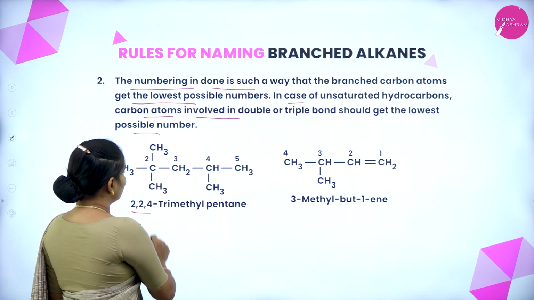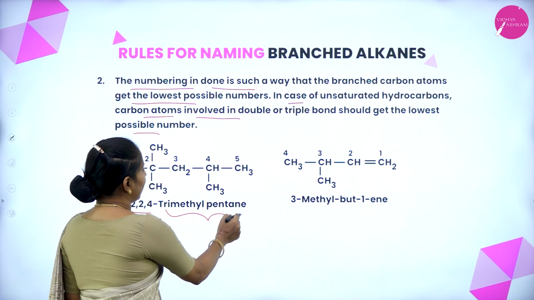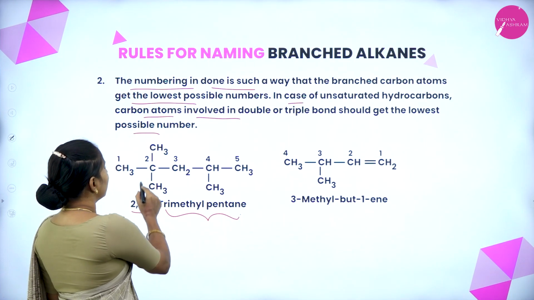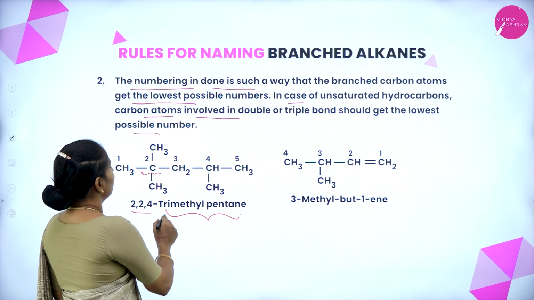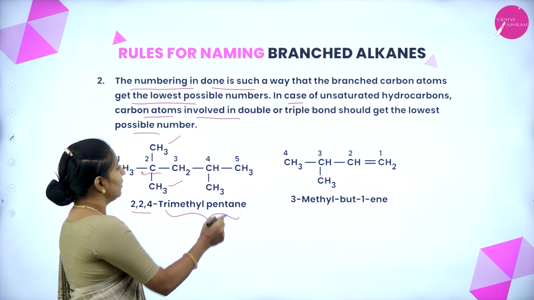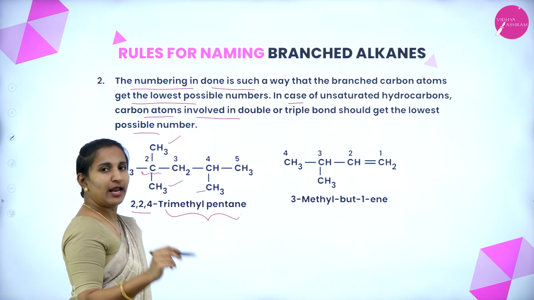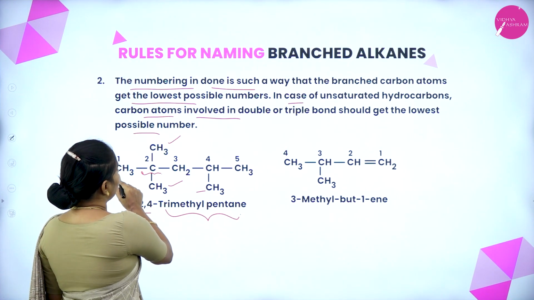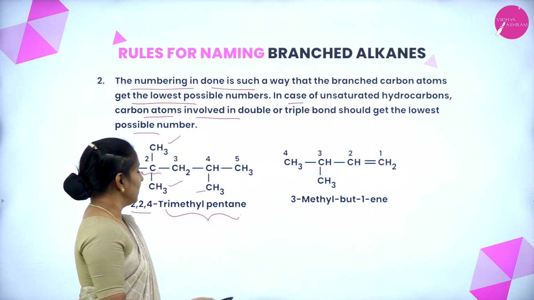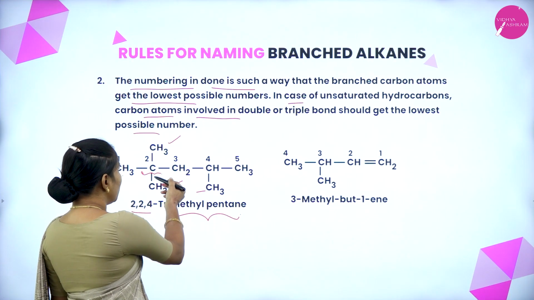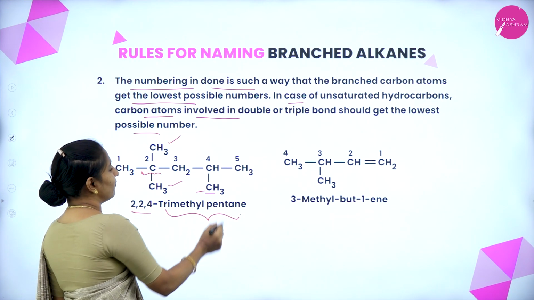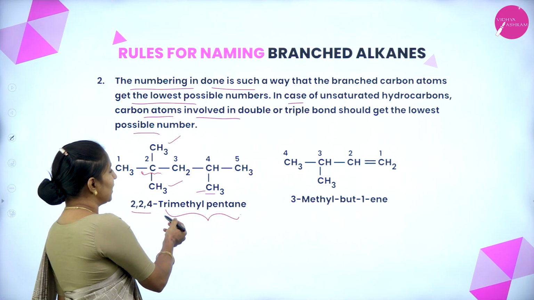That is 2,2,4-trimethylpentane. Why is it 2,2,4-trimethylpentane? Because at carbon number 2 we have 2 methyl groups, and at carbon number 4 we have 1 methyl group. The parent chain has 5 carbon atoms, so carbon number 2 having 2 methyl groups gives 2, 2, and carbon number 4 having 1 methyl group gives 2, 2, 4.